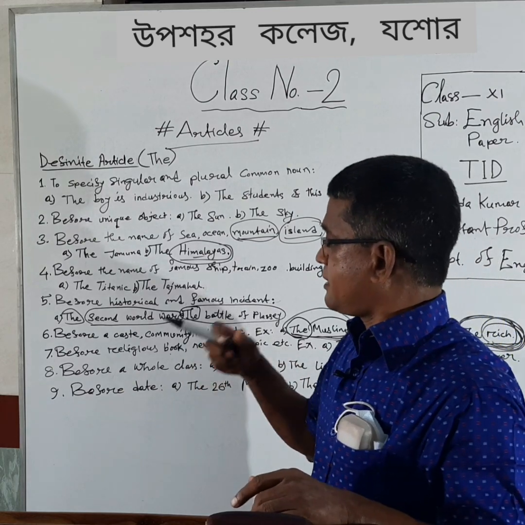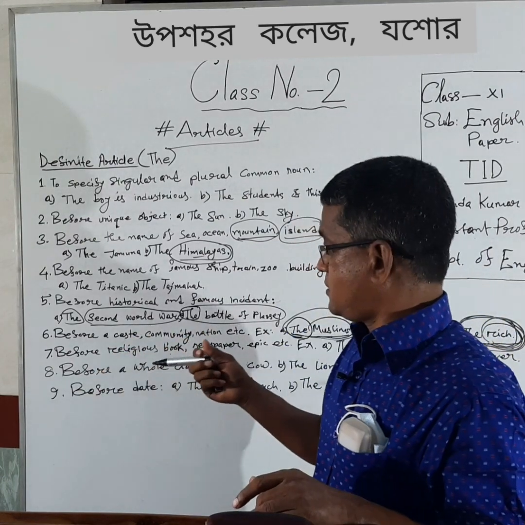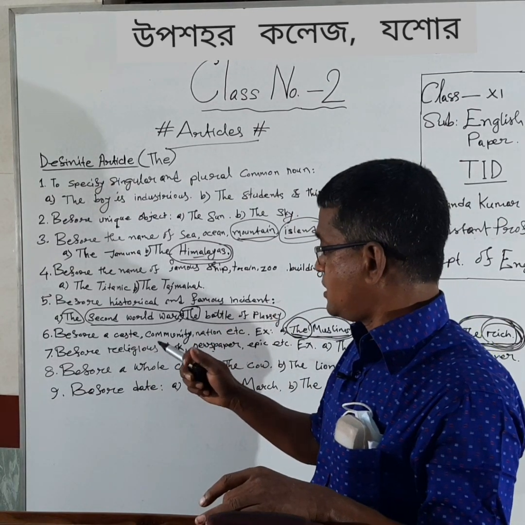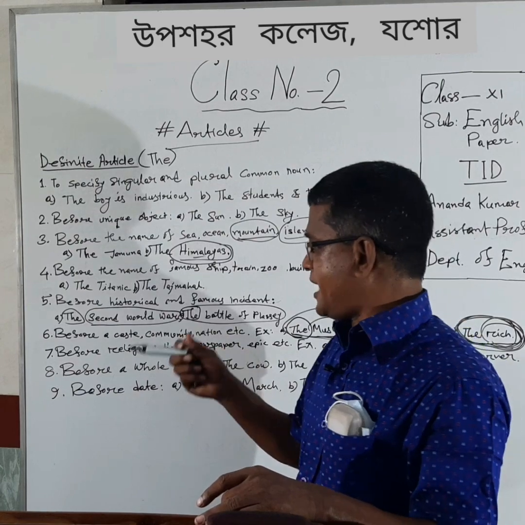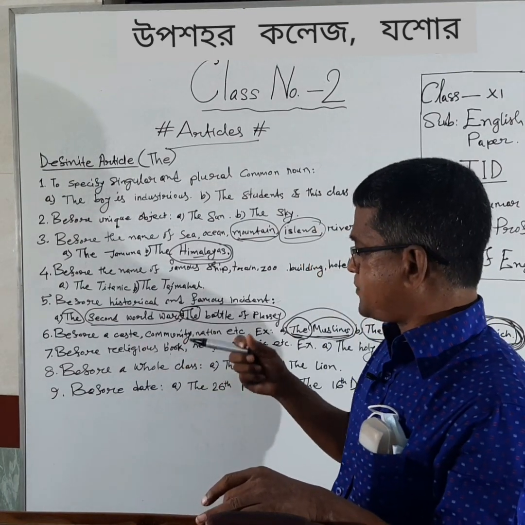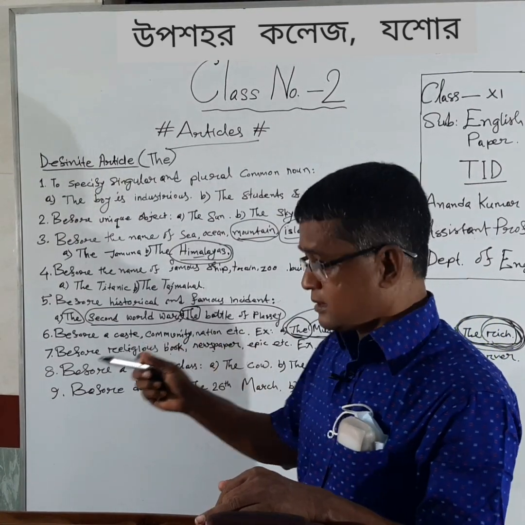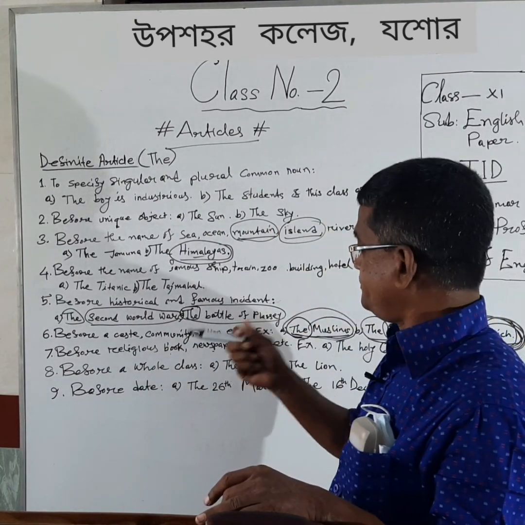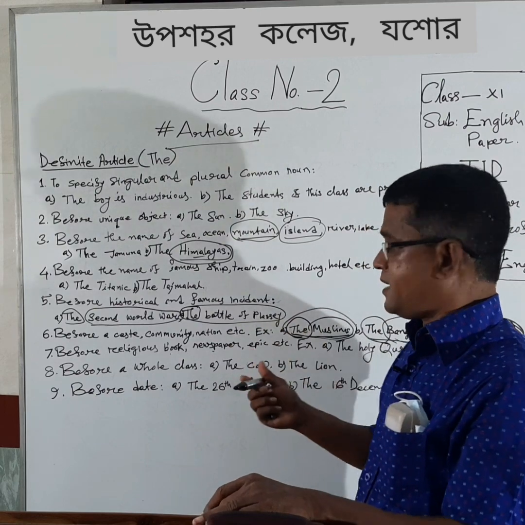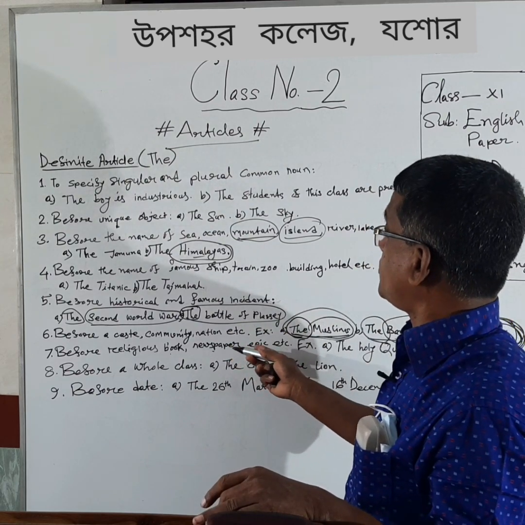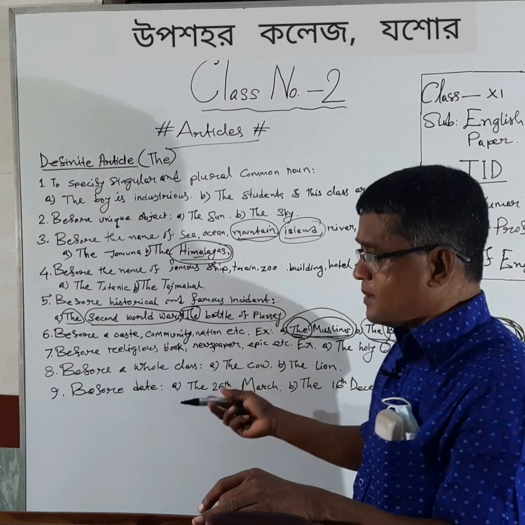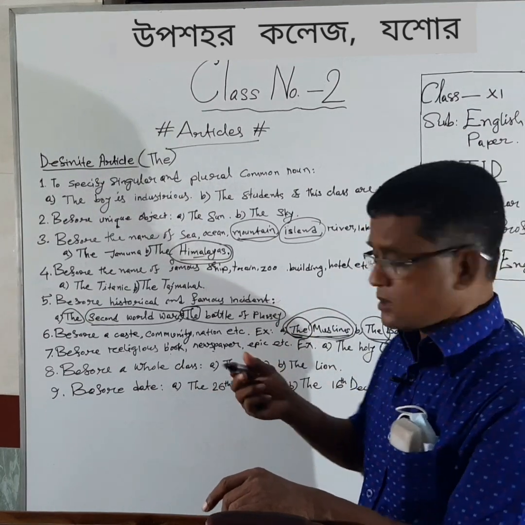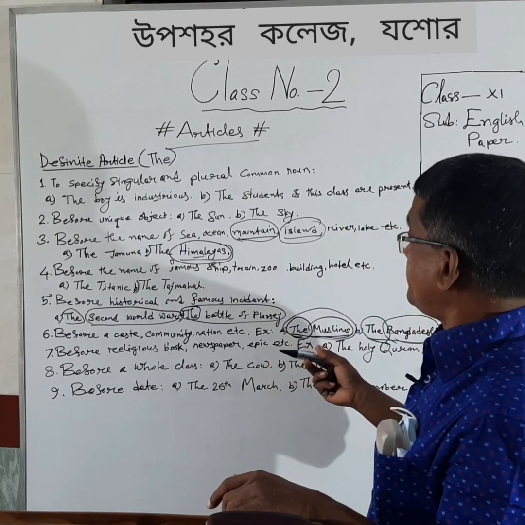So when we write Quran, the Holy Quran, of course we will have to use "the" before it. Similarly, if we write Bible, we will have to use "the" before that Bible. Similarly, for a newspaper, when we write the name of the Bangladesh Observer, we will have to use "the" before that. Then Lok Samaj, Janakantha, whatever it be, we will have to use "the" before that newspaper.